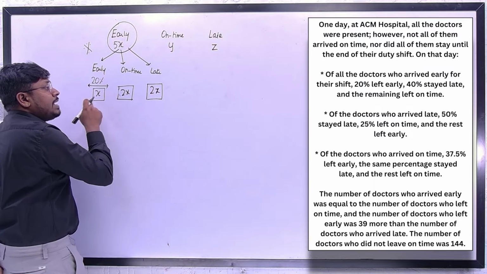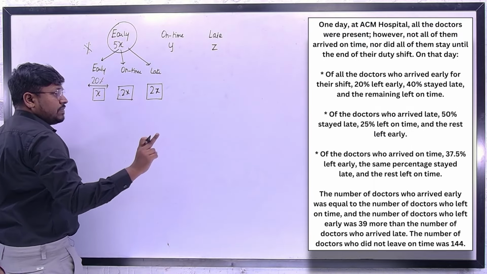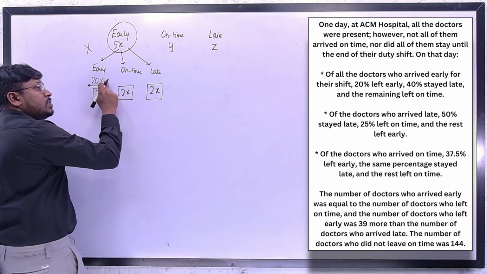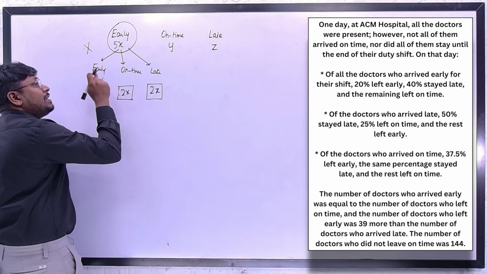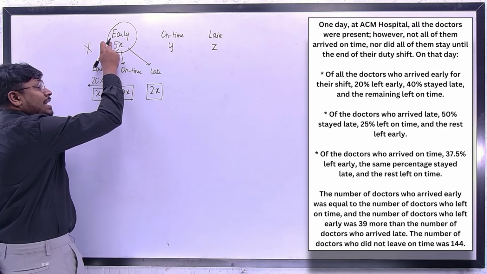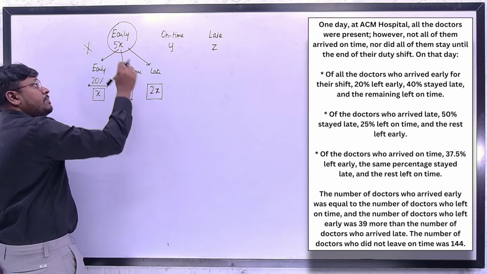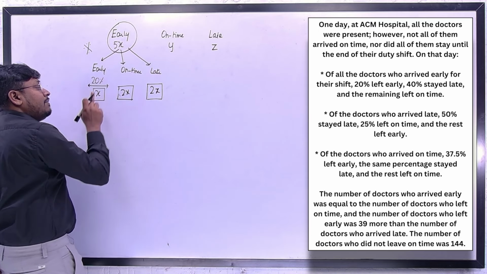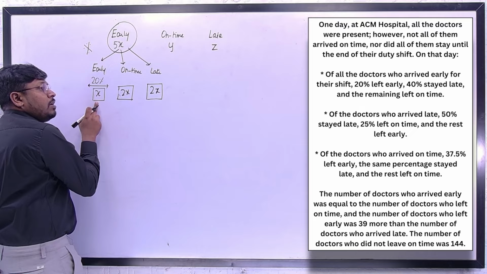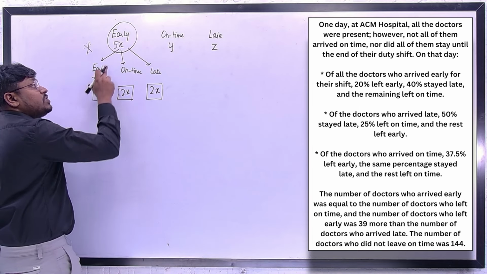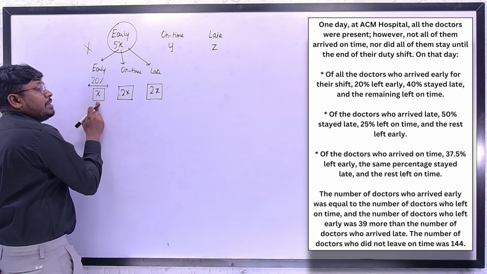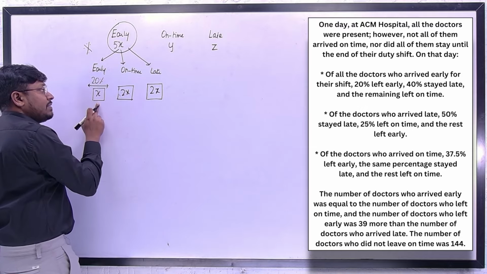These 3 data's percentages they have given in the first point. 20% of the doctors who arrived early left early. Why did I assume it as 5x? Just now I told you, if I assume it as 5x, I will not get any value in a decimal or fraction. So x will be the total number of doctors who left early.